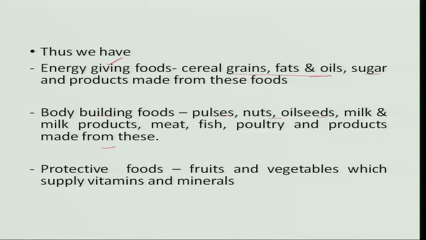Then the third classification of the basic food groups is the protective food, which includes our fruits and vegetables, which mainly supply the vitamins and minerals. These are not rich in carbohydrates, proteins or fat, but they are together rich in vitamins and minerals. So, they have a protective action against illness.